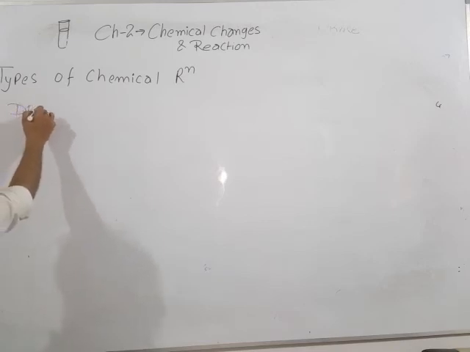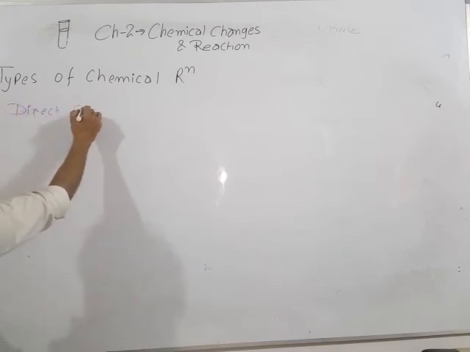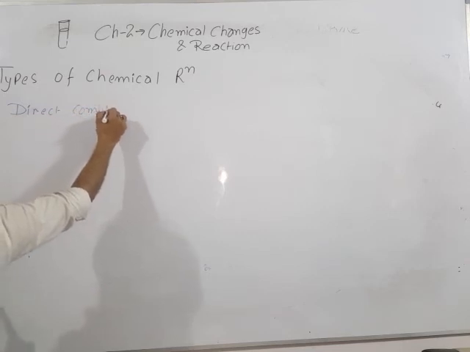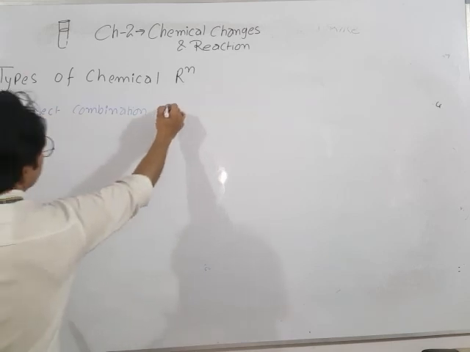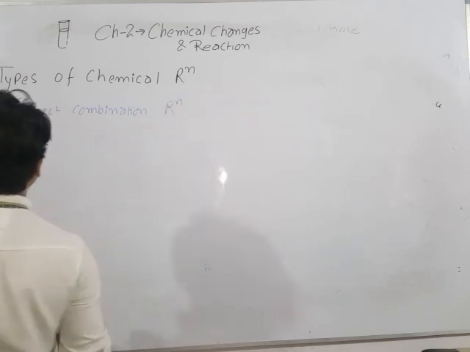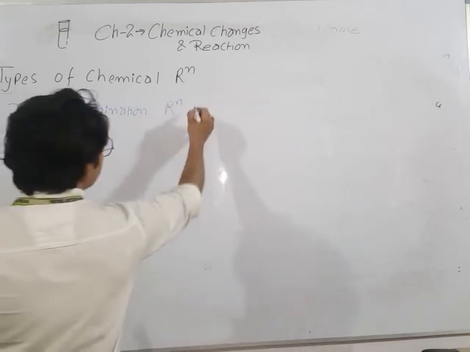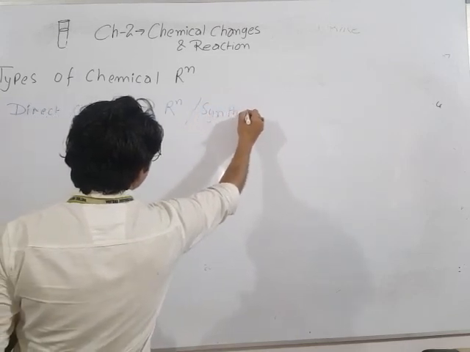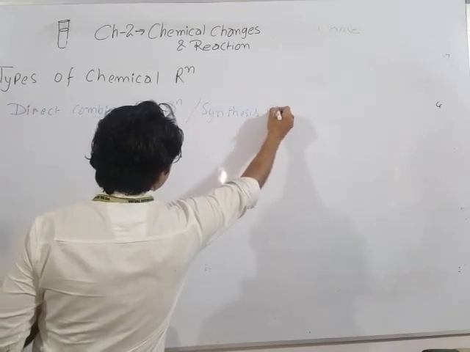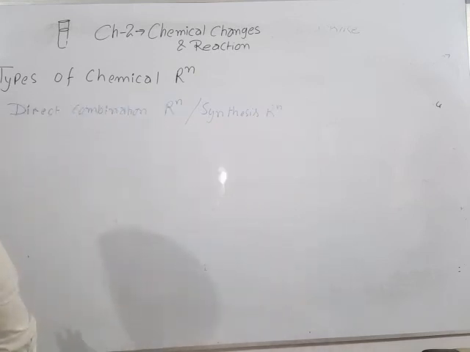Direct combination reaction. Okay, direct combination reaction is also known as what? Synthesis reaction.